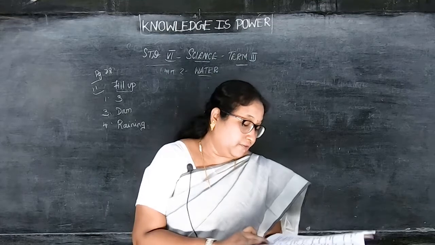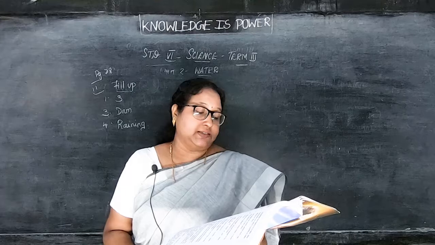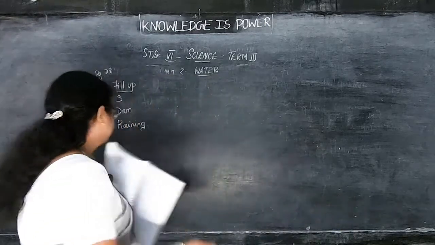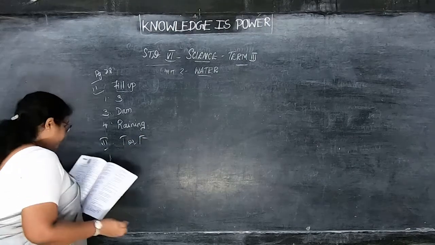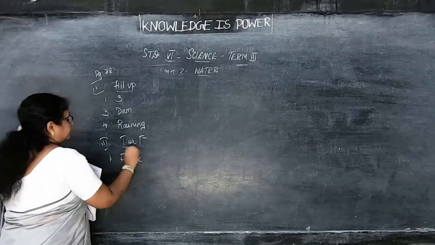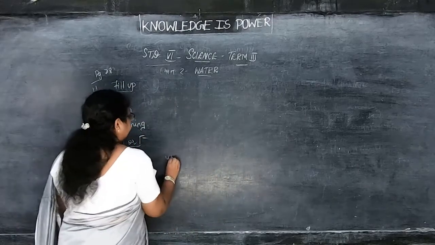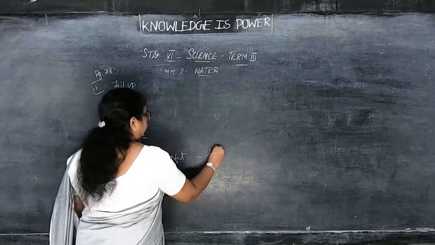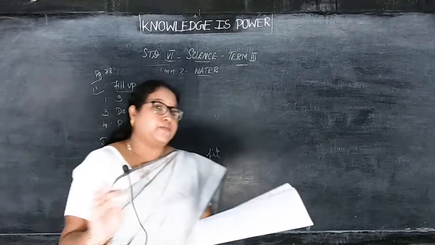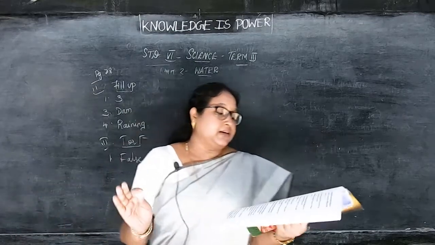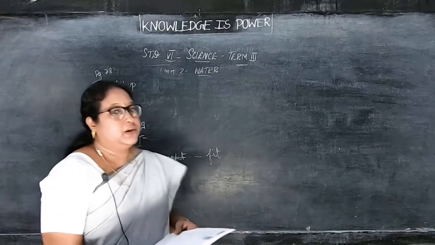Okay. Then true or false. First one, water present in rivers, lakes and ponds is unfit for use by human beings. That is Roman number 3. True or false? First one is actually false. Why it is false means, water present in rivers, lakes and ponds is, they have given unfit. So unfit will not come there. Instead of that, fit you have to write. So how will you correct the sentence now? Water present in rivers, lakes and ponds is fit for use by human beings.